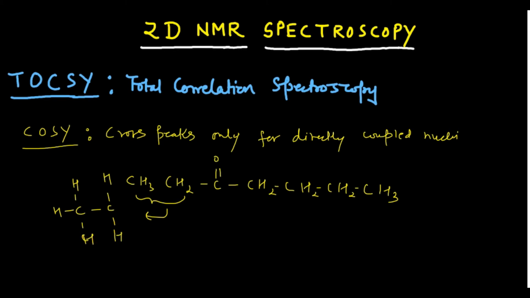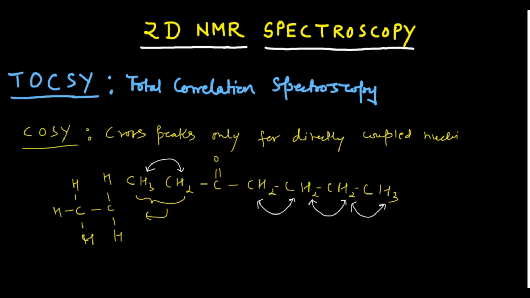So they will give the cross peaks, and the same is true for these two hydrogens as well as for this hydrogen. Similarly, if you check the COSY of this compound, the correlation between this CH2 and CH2 would be there. You will find the peaks for these, and you will also find the peak correlating these two nuclei, and the peaks correlating these two nuclei. What I am trying to explain is that in COSY the correlation between these two would be there, and these two, and these two. Here also the same is true.